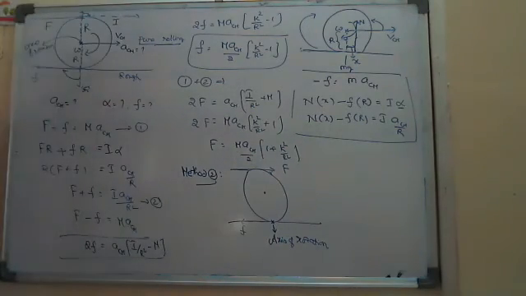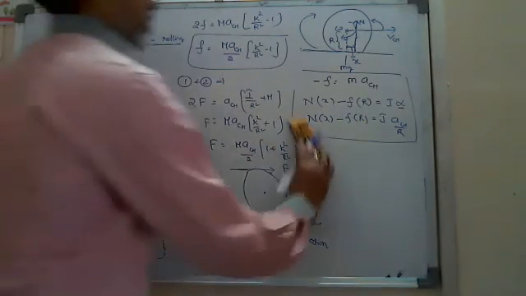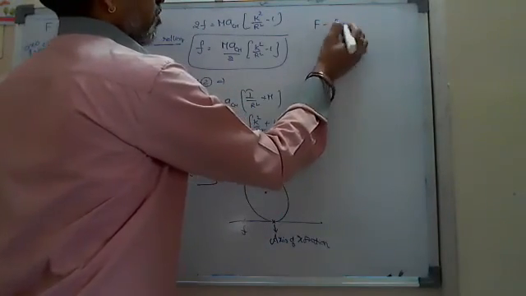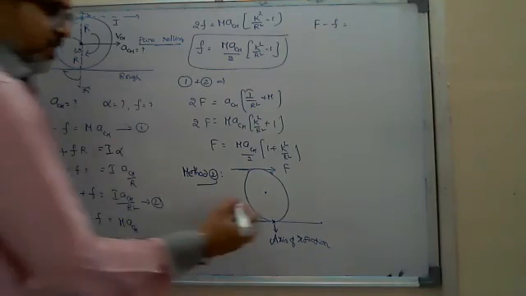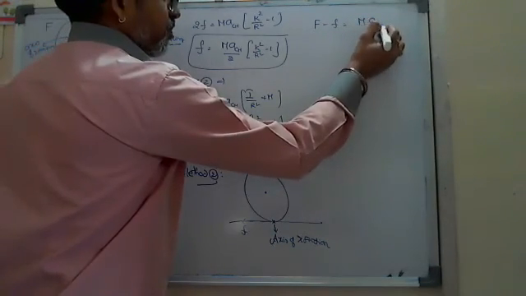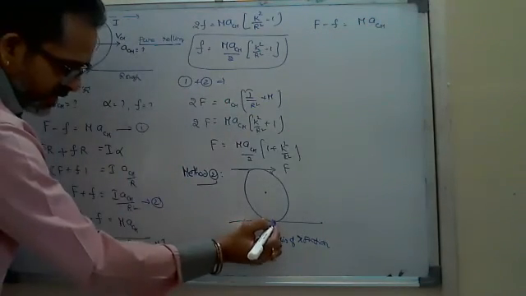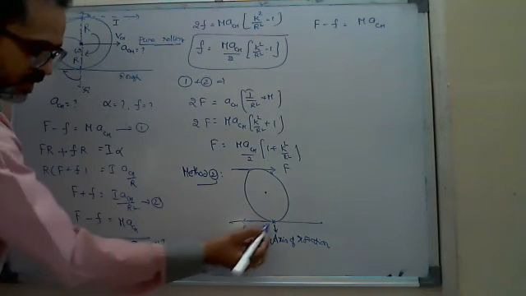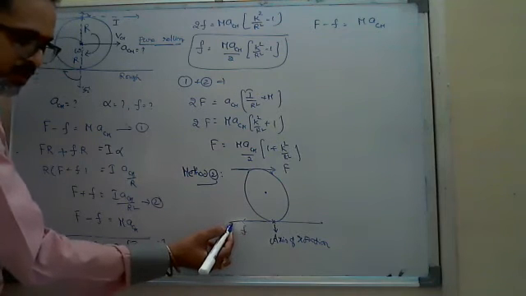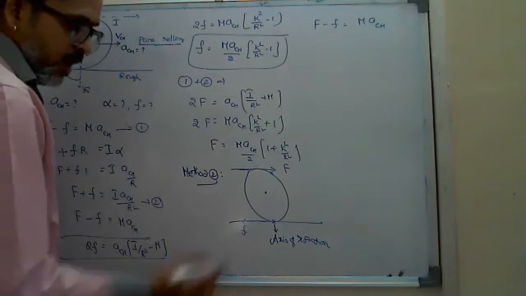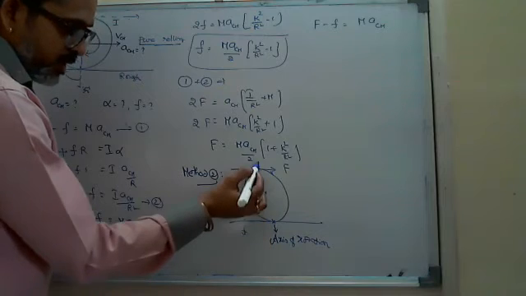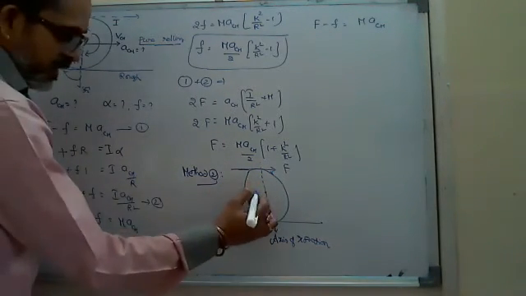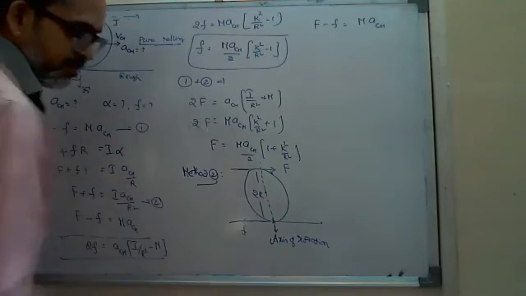So I can write here F minus f is equal to, if you see there, M A_CM, the first equation. And if I take the axis of rotation here, look, friction is passing through the axis of rotation. That's why friction can't create any torque. Torque due to friction is 0. But F is not passing through the axis of rotation. It is maintaining some perpendicular distance, if you see here. That perpendicular distance is exactly equal to the diameter.